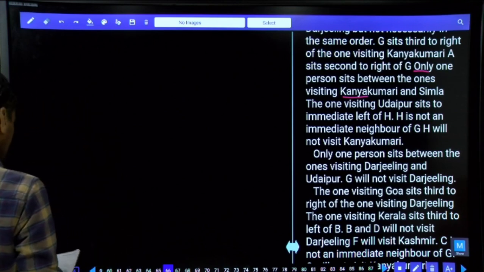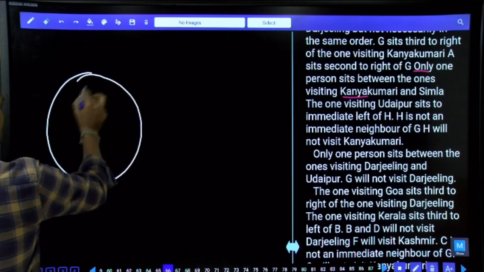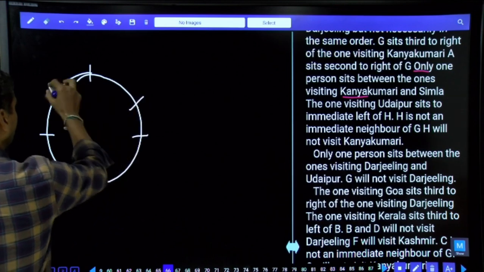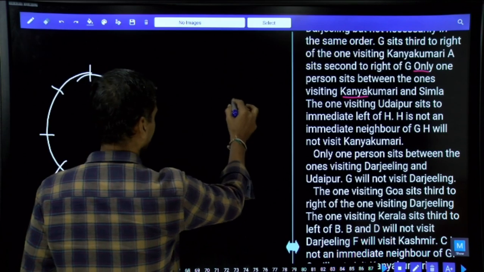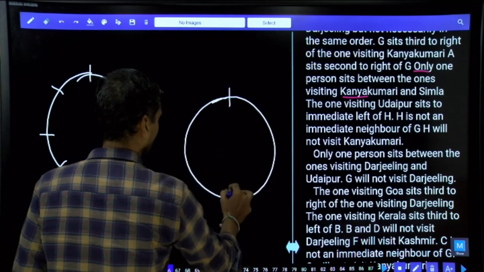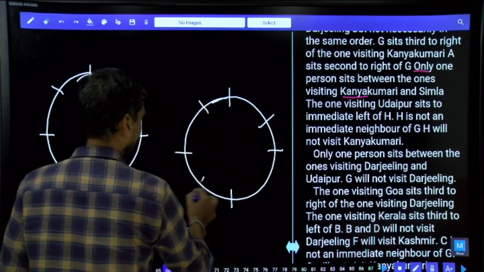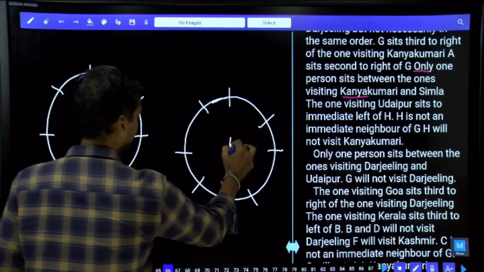Now in the first possibility, 1, 2, 3, 4, 5, 6, 7, 8. This is one possibility. And the second one is now the second cycle. Now in the second cycle again there are 8 persons, 1, 2, 3, 4 and 5, 6, 7, 8. There are two different possibilities. Now this is the first one and this is the second.